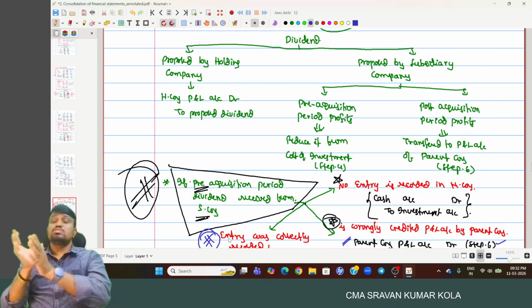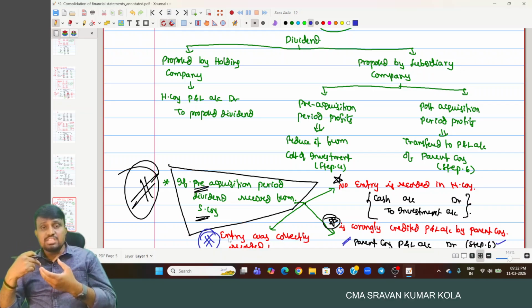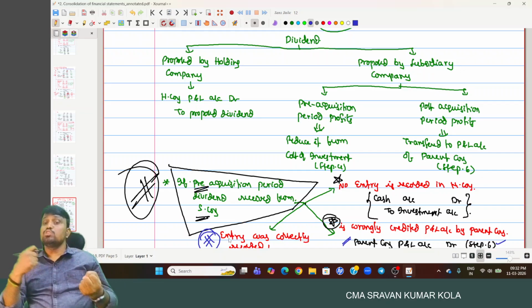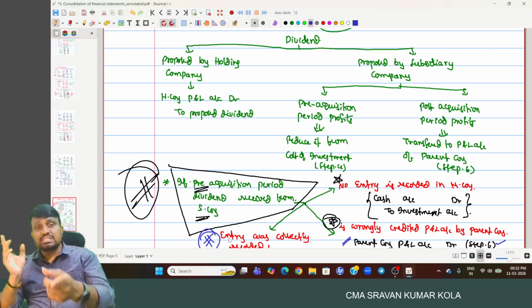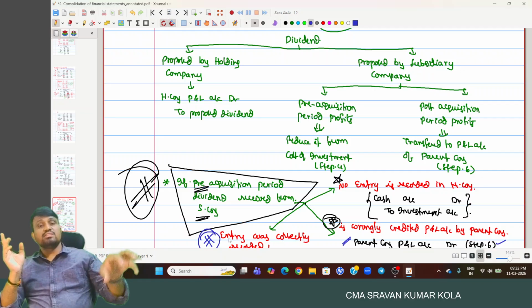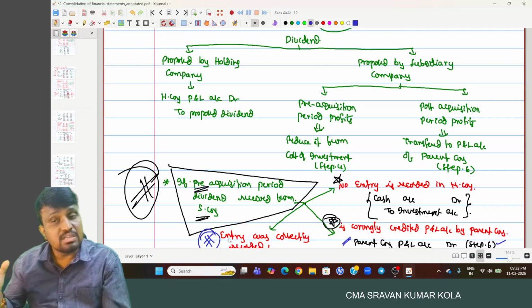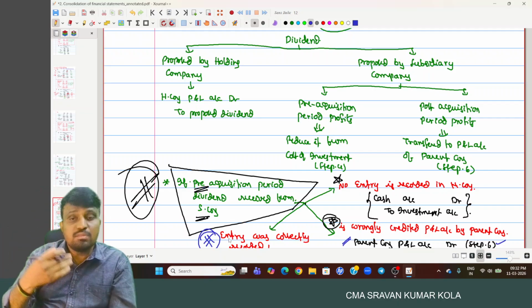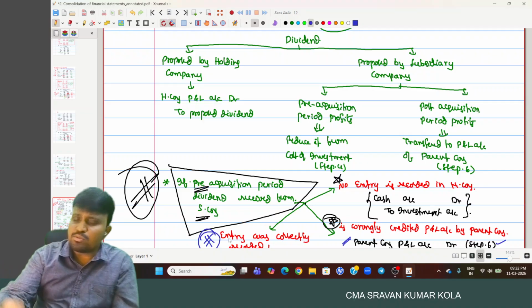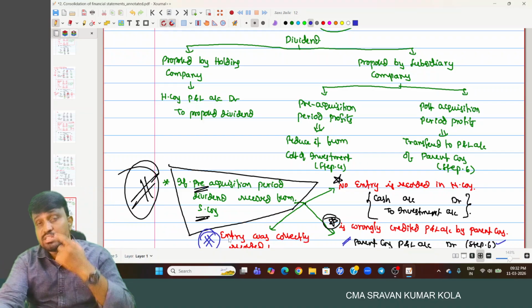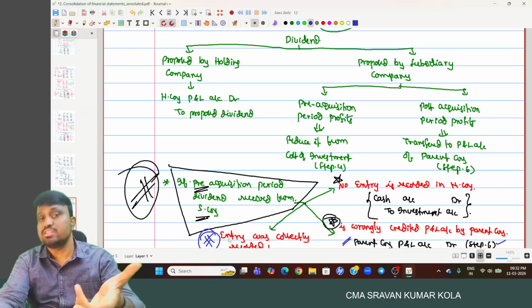If any dividend is announced by a subsidiary company, that part is very important. You have to analyze whether the subsidiary company is announcing the dividend out of pre-acquisition period profits or out of post-acquisition period profits. If the dividend is announced out of pre-acquisition period profits, reduce it from cost of investment. We write the entry: bank account debited to investment. If the dividend is announced out of post-acquisition period profits, then it is credited to profit and loss account as our income, bank account debited to P&L. If no entry is recorded by the holding company, then record it: cash or bank account debited to investment. If a wrong entry was recorded by crediting the profit and loss account instead of reducing it from the investment, then we need to give the rectification entry.